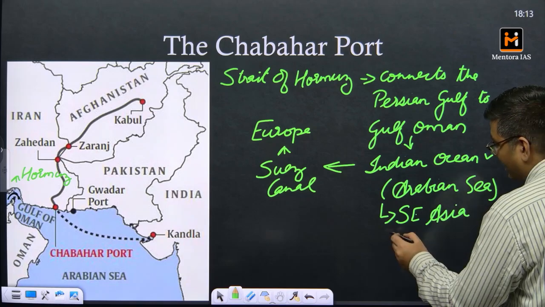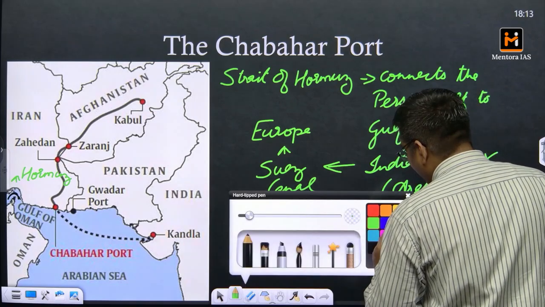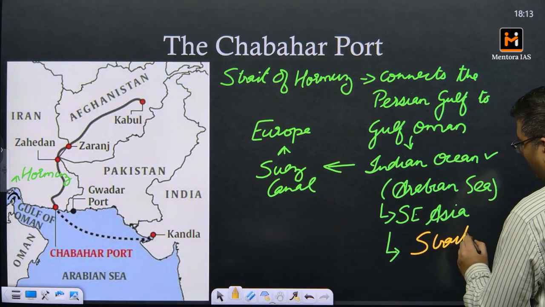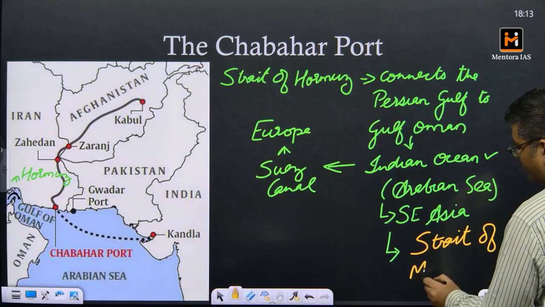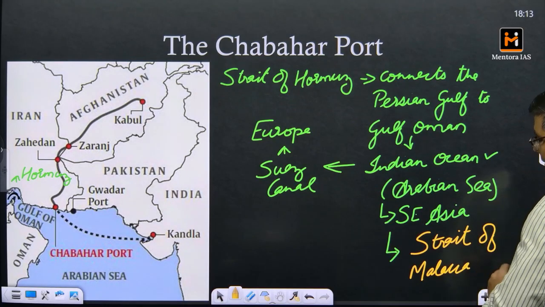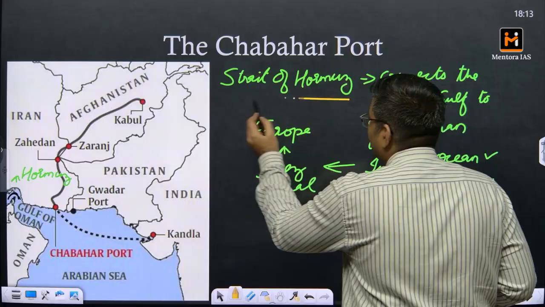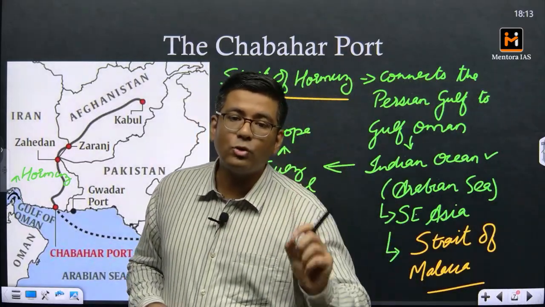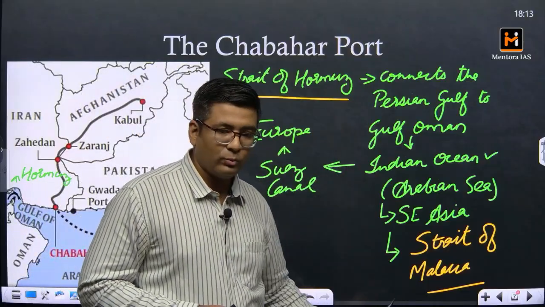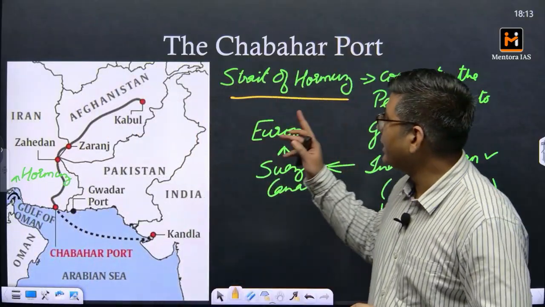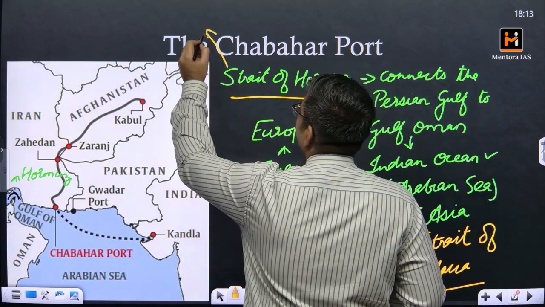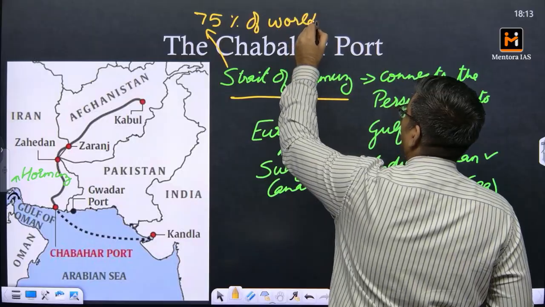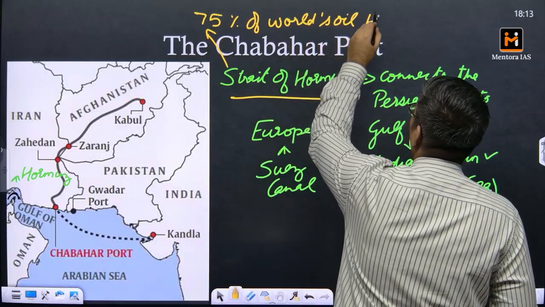From Southeast Asia there is another very important strait, connecting to the South China Sea, called the Strait of Malacca. These two straits, the Strait of Hormuz and the Strait of Malacca, are two of the most important trade routes with respect to international trade. Why? With respect to the Strait of Hormuz, almost 75% of the world's oil flows through it.